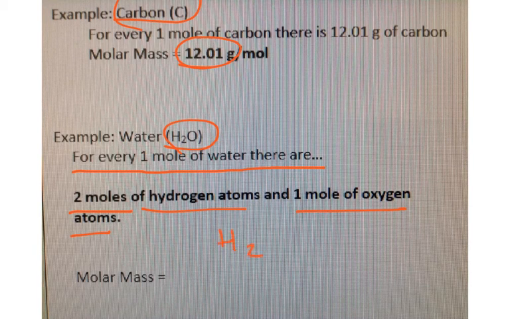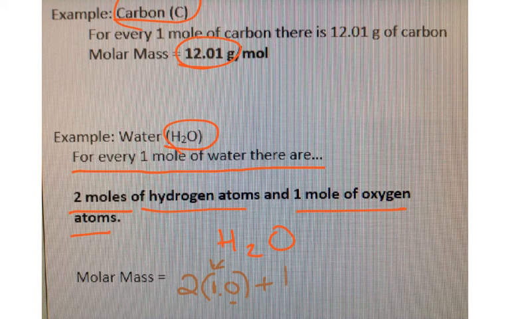I have 2 hydrogens, and I'm going to multiply that by the mass of 1 mole of hydrogen, which on the periodic table says 1.0. We are always going to round to the nearest tenth for molar masses. So I've got 2 times 1.0, so hydrogen contributes 2 grams for every 1 mole of water.